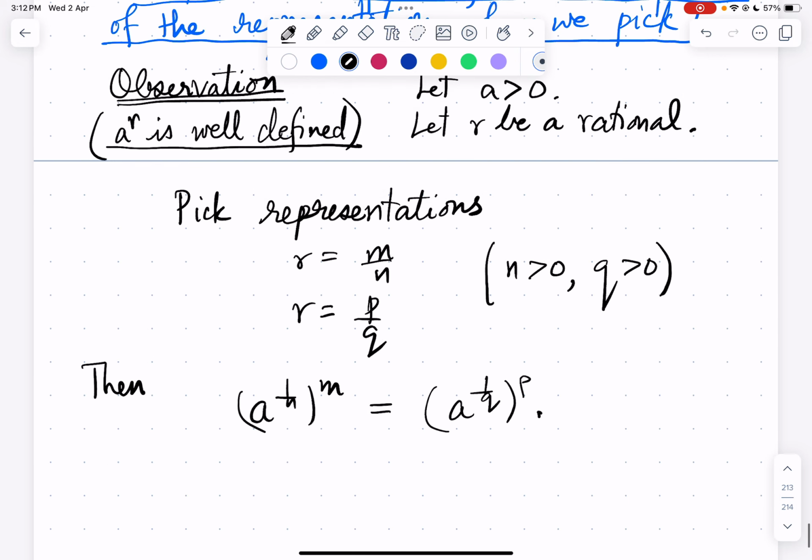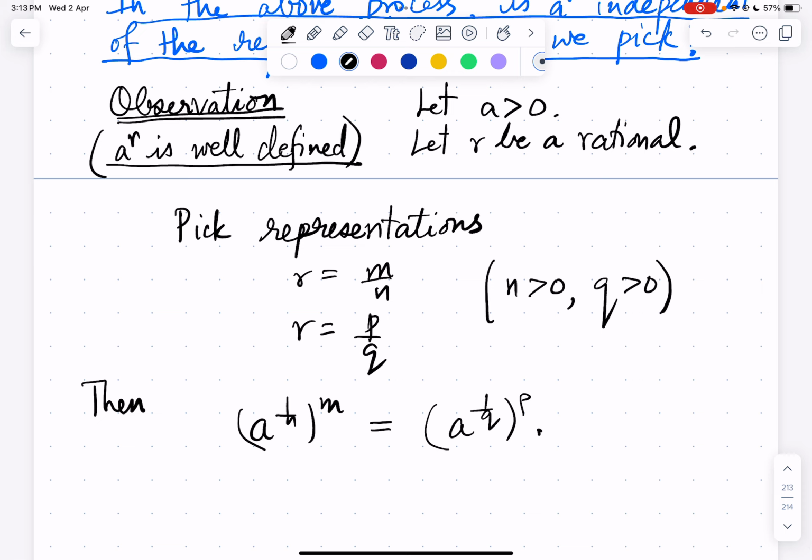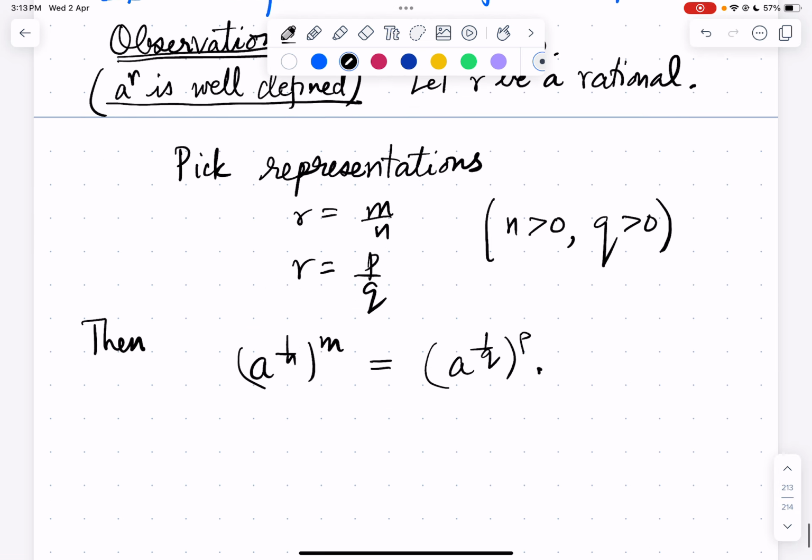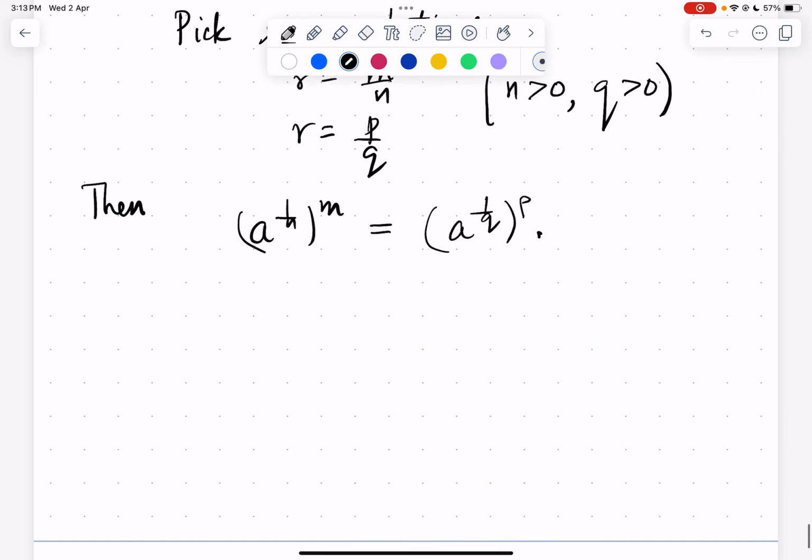So let a be greater than 0, let r be a rational. Pick representations r equals m by n and r equals p by q, where n is positive and q is positive. Then the quantities which we output, a power 1 by n power m and a power 1 by q power p, both are the same. So we'll prove that.